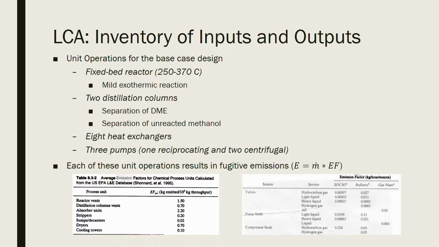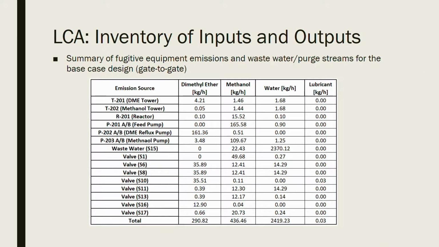There is a total of 8 heat exchangers and 3 pumps in the system that will have emissions included in the energy balance assessment. Two tables at the bottom are heuristics used to calculate those emissions for the reactor, valves, pumps, etc. This table shows fugitive equipment emissions in the waste and purge streams for the base case. These were calculated using the tables from the previous slide. This helps visualize the breakdown of all the equipment and where the most emissions are coming from. Later, this table will be analyzed along with the rest of the impact factors in order to generate recommendations for the plant and how it could be optimized.